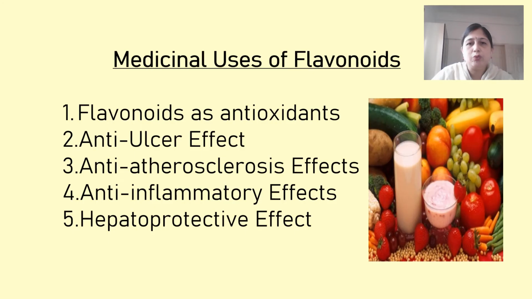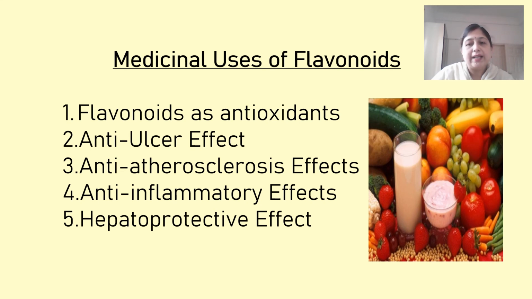Now finally the uses of flavonoids. As you can see in this slide, I have shown a picture with so many fruits which are colorful. So this depicts that all the fruits and vegetables in the fresh form are very much rich in flavonoids. It has also been said by the World Health Organization that if you want to have a healthy life, you should consume fruits of eight different colors on a daily basis.